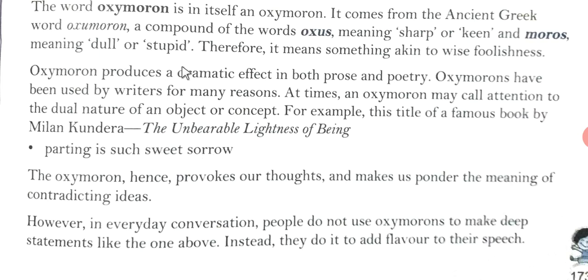So oxymoron produces a dramatic effect in both prose and poetry. Oxymorons have been used by writers and authors for many reasons. At times oxymorons call attention to the dual nature of an object or a concept. For example, you can see in the famous book written by Milan Kundera, The Unbearable Lightness of Being. And in this book, the main concept is parting is such sweet sorrow.